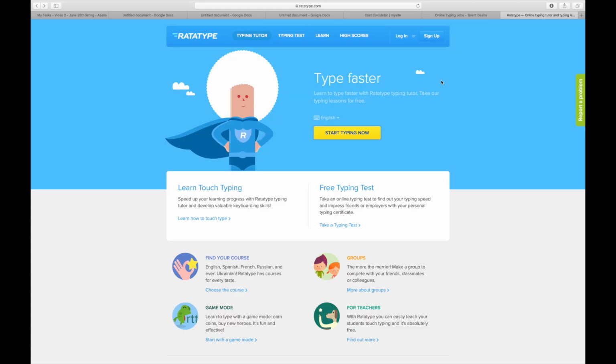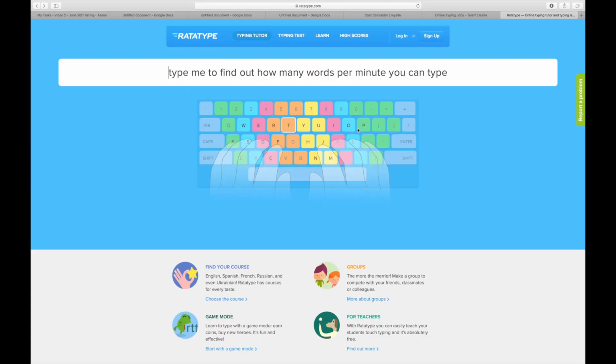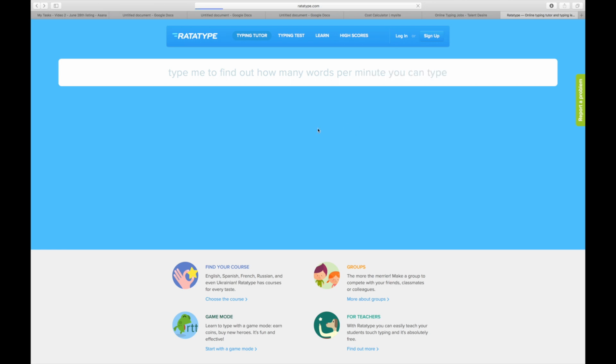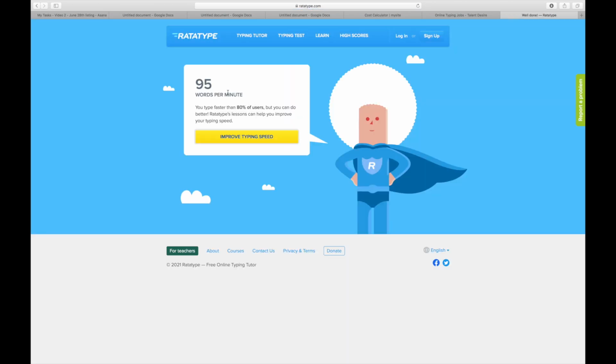Now, as you can see, when you start typing on this website, they'll start calculating how many words you can type per minute, and also your accuracy. Your accuracy should be between 98% up to 99.99%. The higher your accuracy, the more money you're going to make. By doing a typing test and taking a certificate on this website, you can show them your typing speed and also your accuracy. And that's going to give you a higher payout rate real quick.